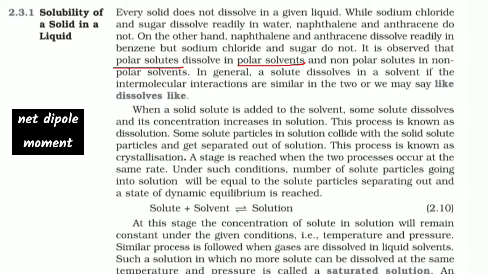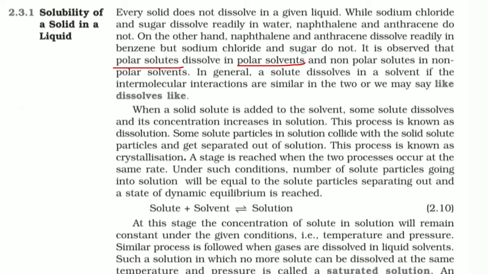When a bond is formed between two atoms or elements by sharing of electrons, they form a covalent bond. But due to the electronegativity difference of the two elements, the shared electrons will be more towards one of them.